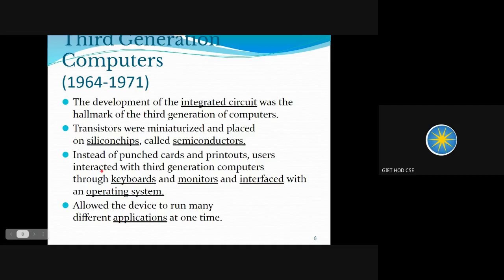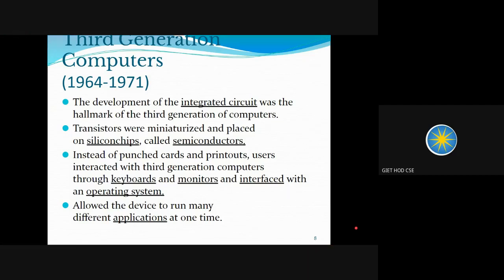And the first and second generation computers were using punch cards for storing the memory. Punch card is just like your ATM card like devices or any smart card like devices. On those devices, if you want to store the data and provide input to the computer, like in the first generation computer, you punch that input on the card and that card was inserted into the machine, and in that way you were giving the input. There was no keyboard in first generation or second generation computer. Remember, first generation and second generation computers were not having keyboards.